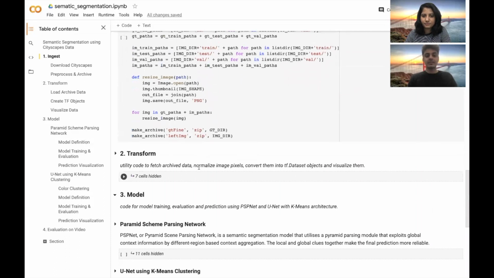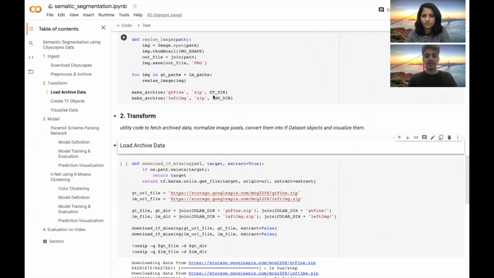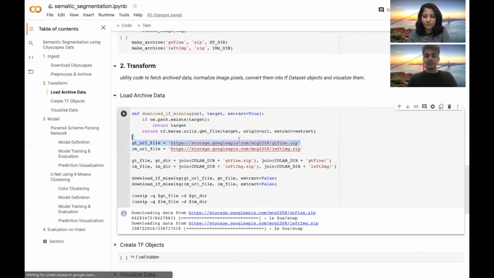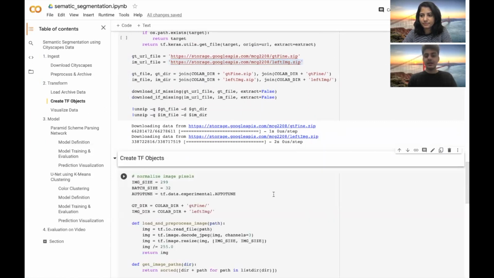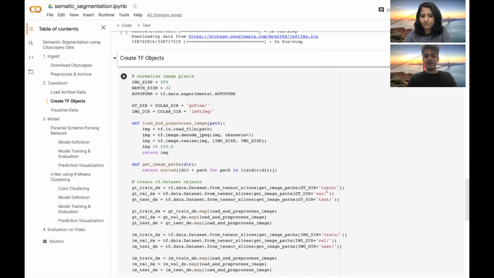Moving on to the next phase, the transformation phase. This contains code for, first of all, loading the processed archive from the previous stage, which is basically pulling the actual images and the labeled annotations from an online storage bucket. It is then creating a tf.dataset object from these images by specifying the image paths.